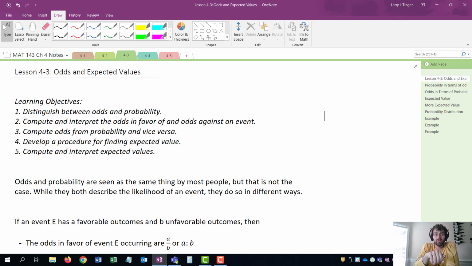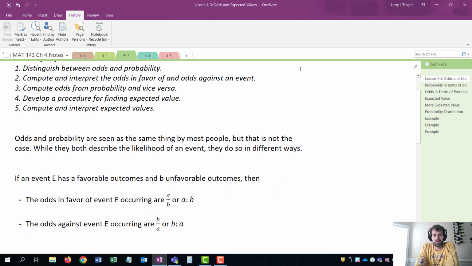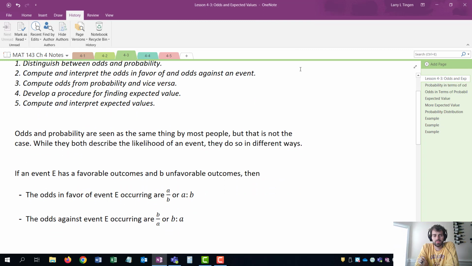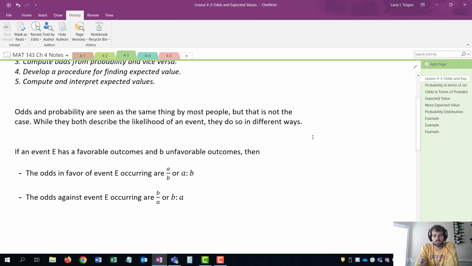Odds and probability look the same or feel the same, or really, I don't even know if they feel the same or look the same. I think we all just kind of chunk all that into math. Odds and probability are different things. So how are they different, right? Both of them describe the likelihood of an event occurring.